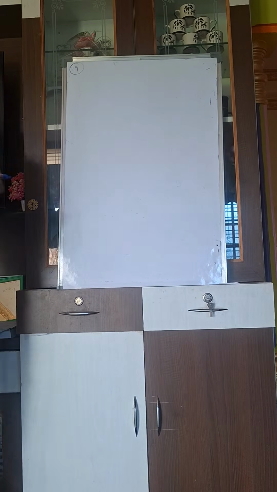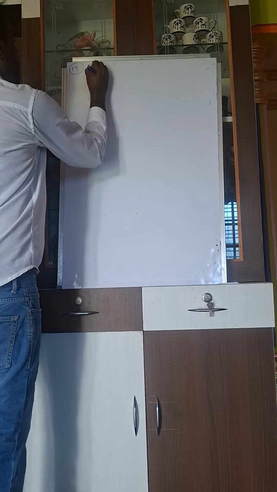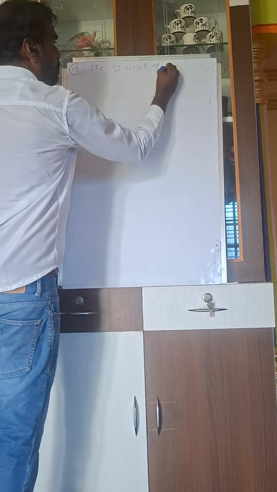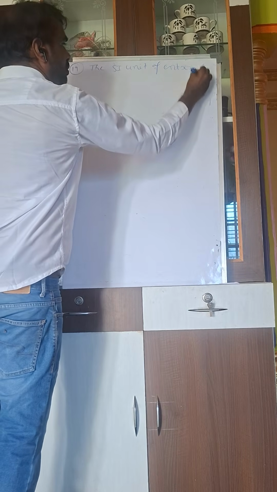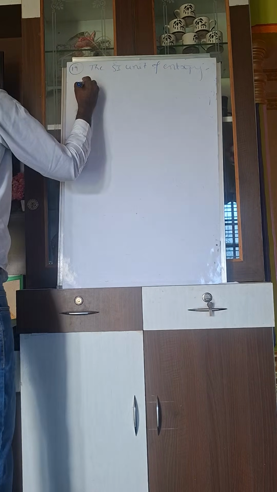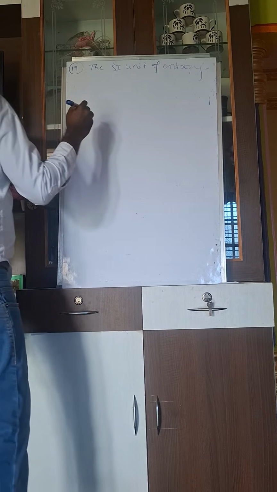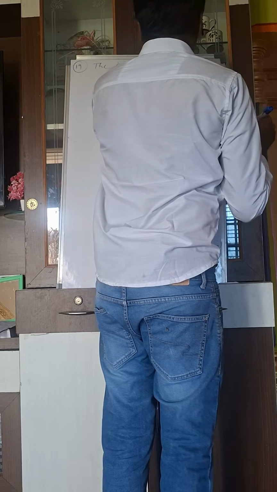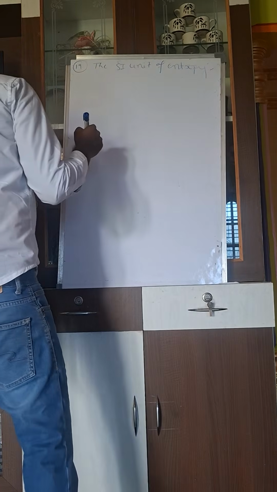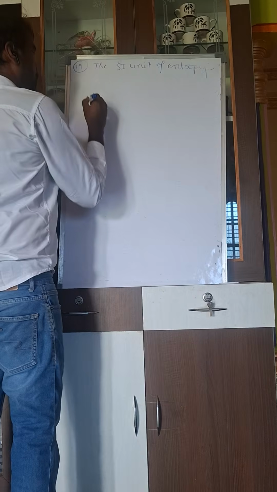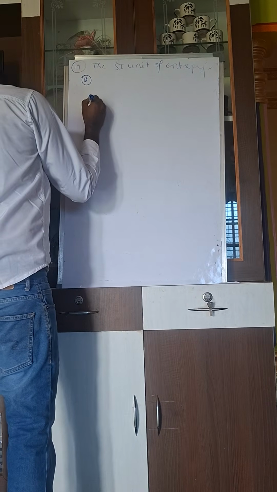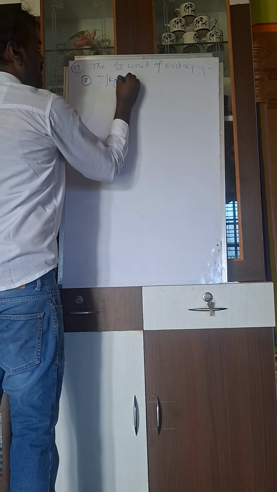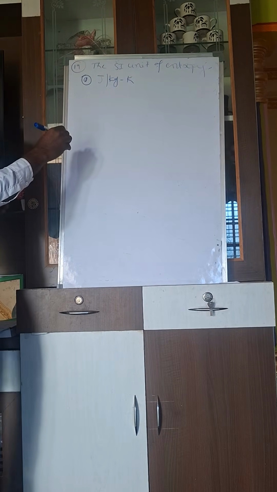See, the 19th question, what does it say? The SI unit of entropy. What is meant by the SI unit of entropy? The first option is joule per kg Kelvin. The second one is Newton meter.